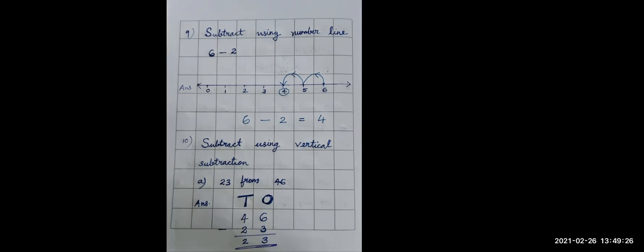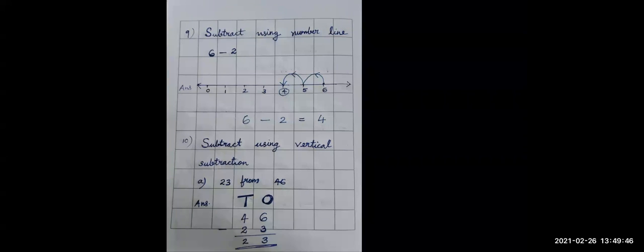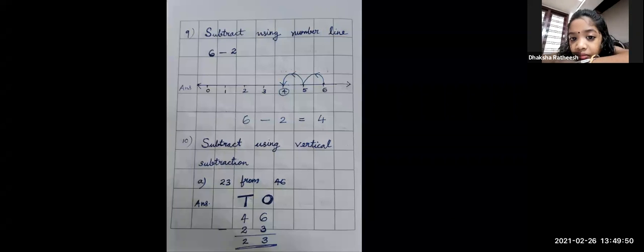We have to mark the numbers, keeping equal distance between the numbers. The first number is 6, so we mark 6 on the number line. Then it is 6 minus 2, so we have to jump 2 steps backward. So 6 to 5, 5 to 4. So 6 minus 2 is equal to 4. Now you understood how to do it using number line? Yes, okay.